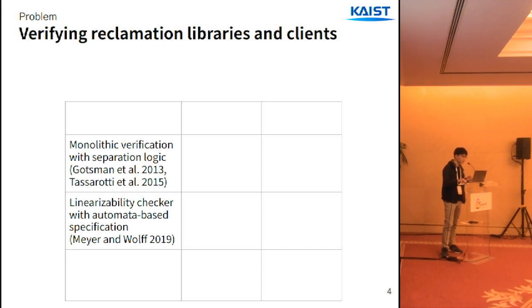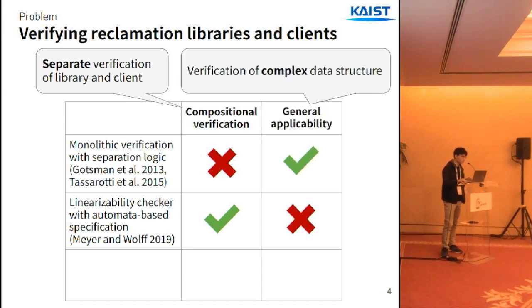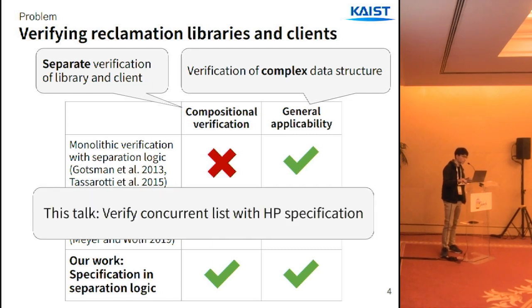So there are some existing approaches for this problem, but they have some limitations. First, some of them don't support compositional verification. Specifically, we want to verify the library and client separately so that we can avoid duplicating the proofs. Second, some of them are not generally applicable. To verify complex concurrent programs, we need a powerful tool to describe their invariants and reason about them. So to overcome these limitations, we developed modular specifications for reclamation libraries in a concurrent separation logic. In the rest of this talk, I'll focus on verifying the list example using our hazard pointer specification.